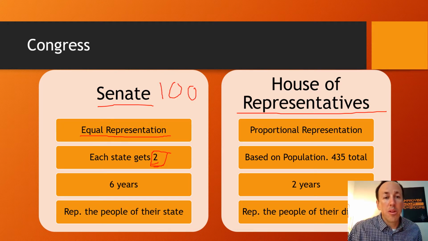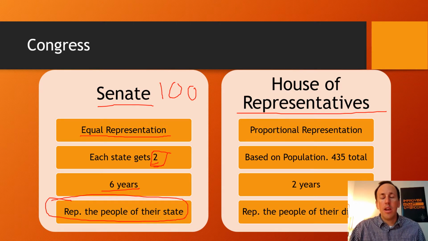All right, cool. You're a senator. You serve for 6 years. That means once you're elected, you're going to serve for 6 years. And you represent the entire state. Very good. Let's move on. So, one state might have 20 million people, and another state might only have 5 million people, but they have the same amount of senators. That doesn't seem fair. So in the House of Representatives, it's based on proportional representation, okay?